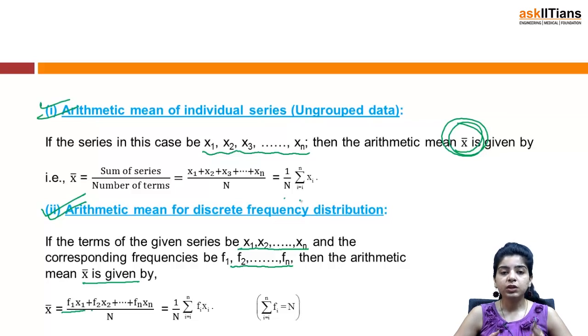That is, you take one data value and multiply it with the corresponding frequency. Then you add the next data value multiplied by its corresponding frequency. So multiply each data value by its corresponding frequency, sum up these products and divide by n.